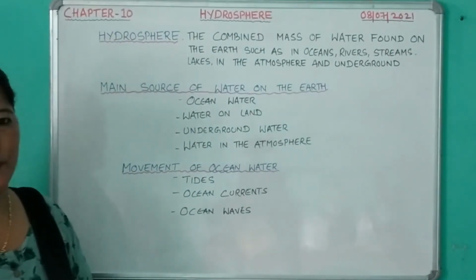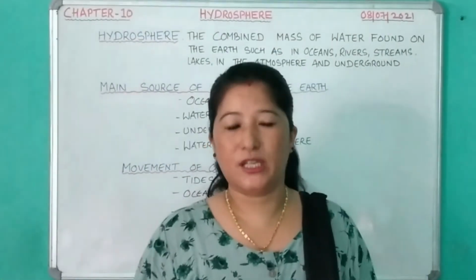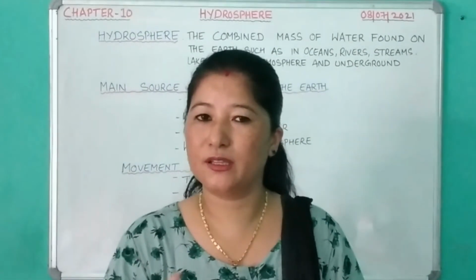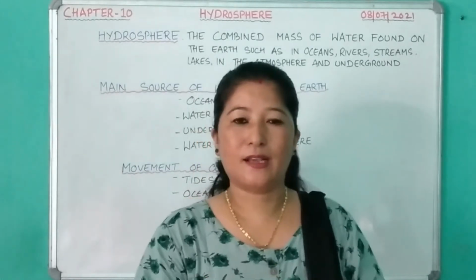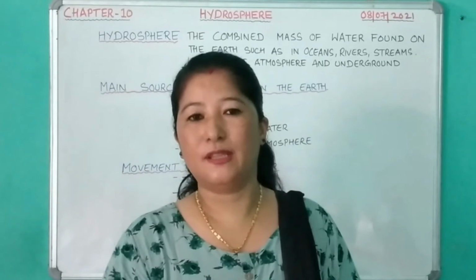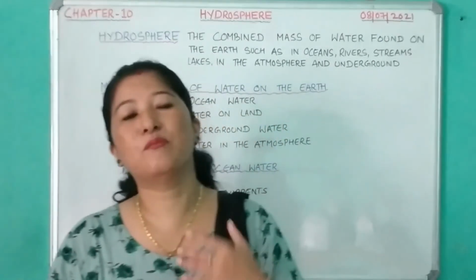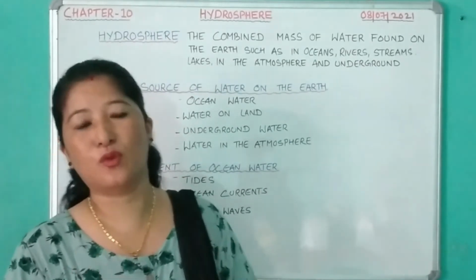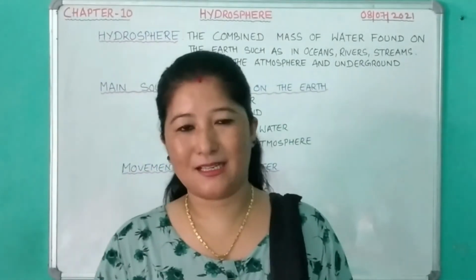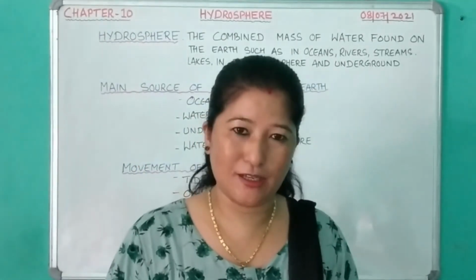We are going to learn only about ocean water. As I told you, oceans are the largest water body on the earth's surface, and they contain around 97% of the total water available on the earth. First let us see their movement. As you know, the ocean water is not static. It keeps on moving horizontally and vertically.